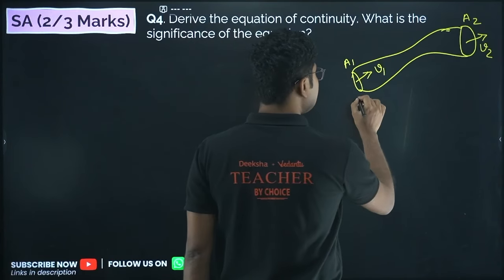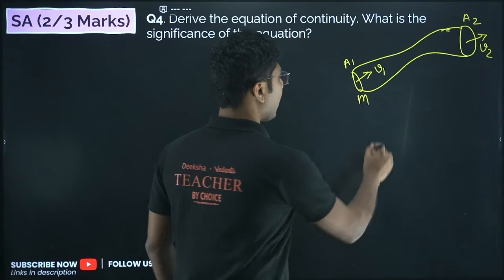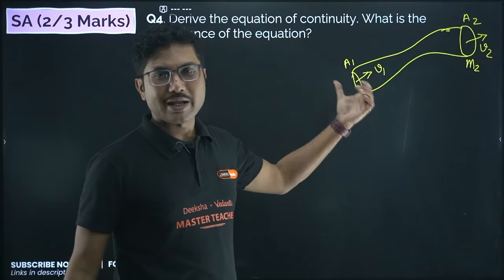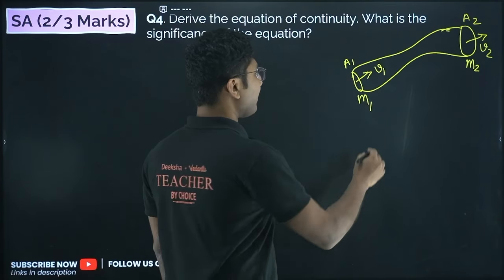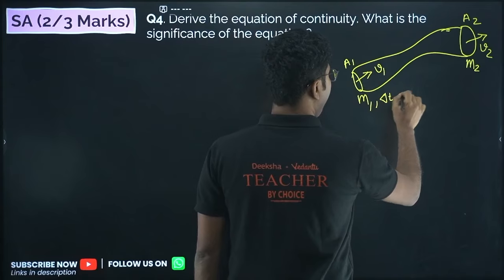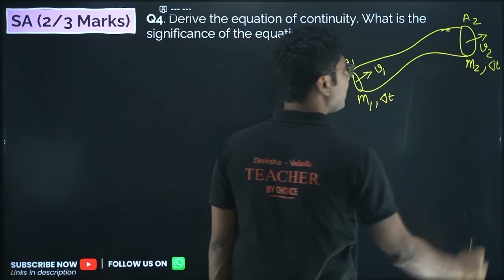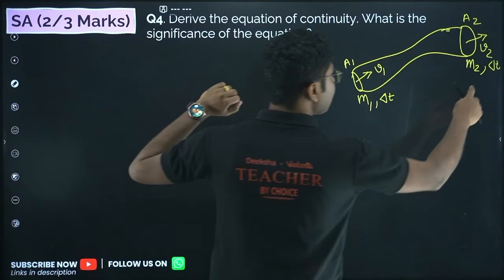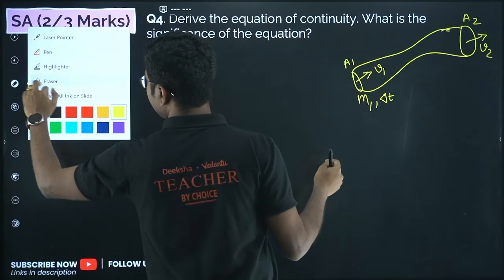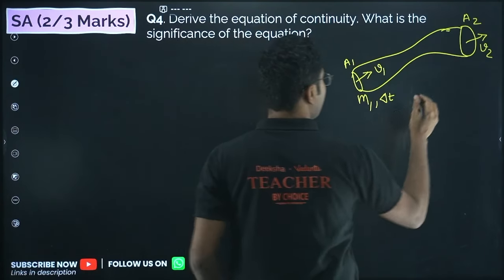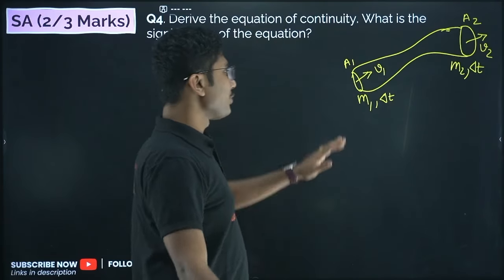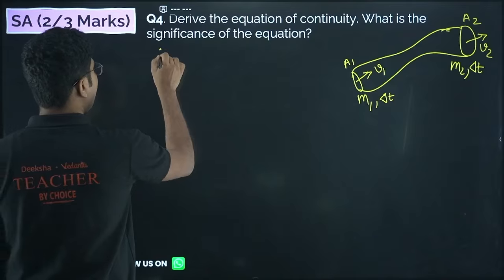Whatever mass enters here, say M1, and whatever mass exits from here, say M2, in some time delta t, the time is the same. So if the time is the same, the mass should be the same, because of conservation of mass. Whatever mass enters from here in time delta t, the same mass should exit from here in time delta t. So you have to calculate the mass. How to calculate the mass?